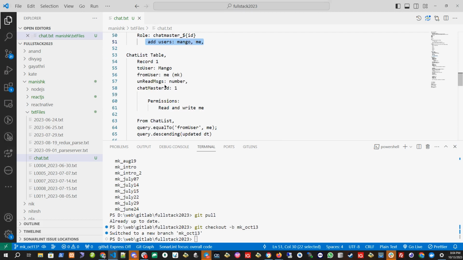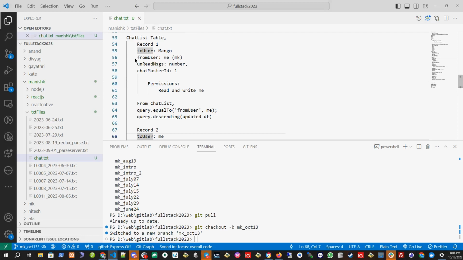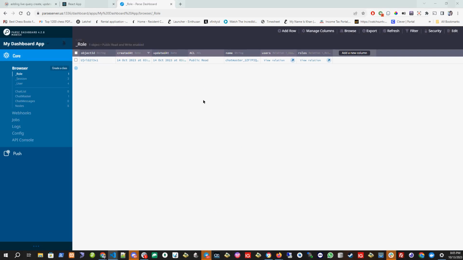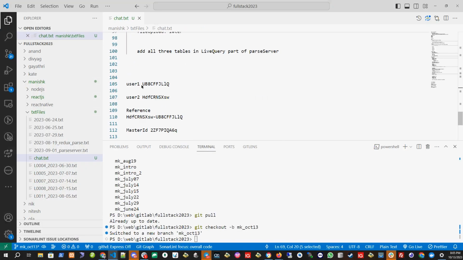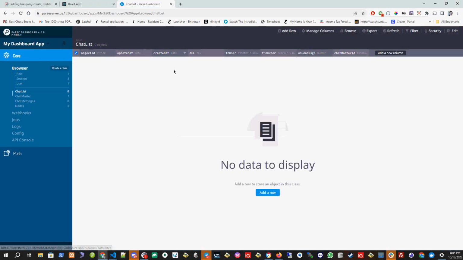Now let's say the chat is initiated. That means we have to create two records. One is here and one is here. In the first one, from user is me. In the second one, from user is Mango. So in our case, in the first case, from user will be user 1. In the second case, from user will be user 2. So we have to create two records. Okay. So let's create two records in the chat list.